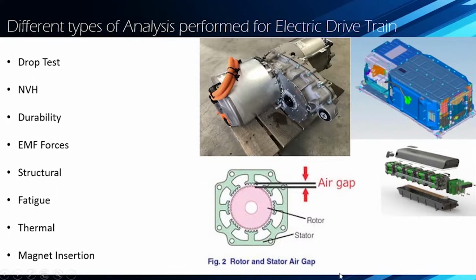So you can see there is a stator. For that we have to perform the thermal analysis, and there is a magnetic insertion. You can see the main sources of power in electric vehicles are the magnets and winding, so we have to perform the analysis for that also. And one more analysis, for the electrical guys who are interested: you have to see electromagnetic flux. Okay, so electromagnetic flux analysis you have to perform on the motor. Due to that you can get the electromagnetic forces.